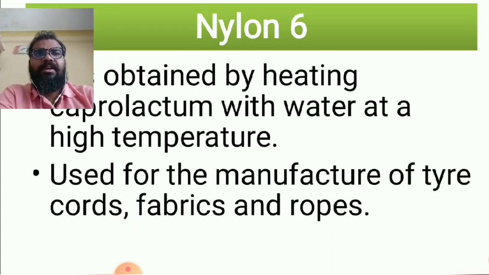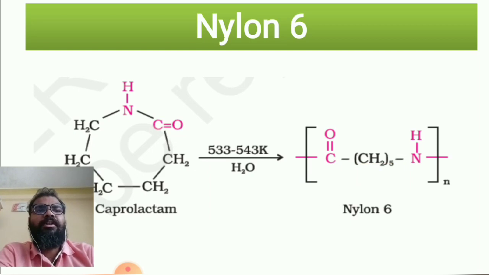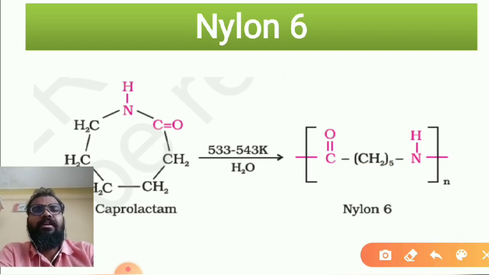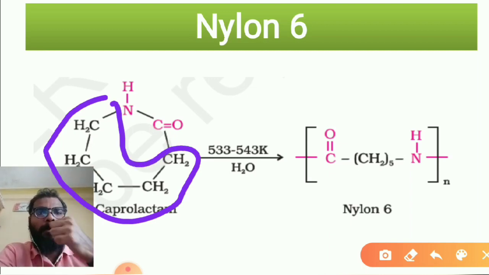This is obtained by the heating of caprolactam. Now caprolactam means what? You can see it over here, CH2 5 times, and then CONH will be here. So this would be the caprolactam heating at 533 to 543 Kelvin temperature in presence of water, and you'll be getting the nylon 6.